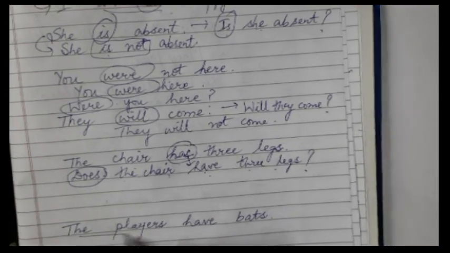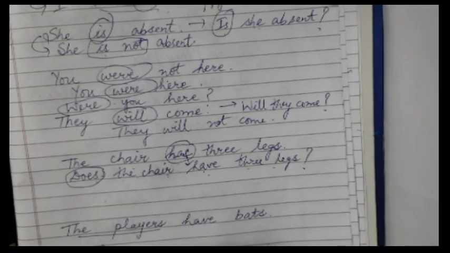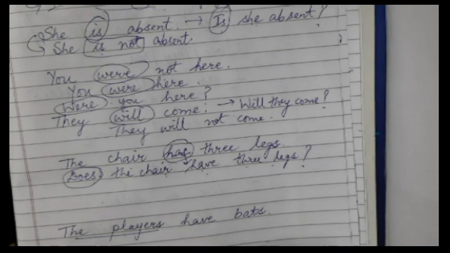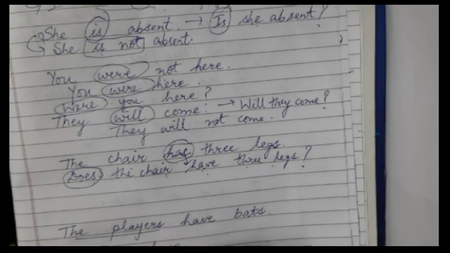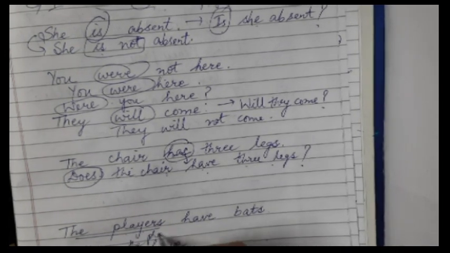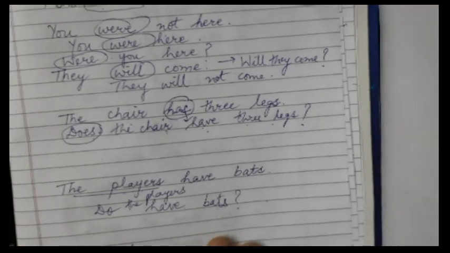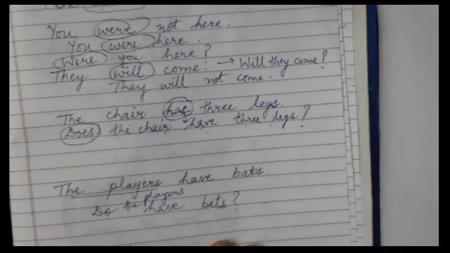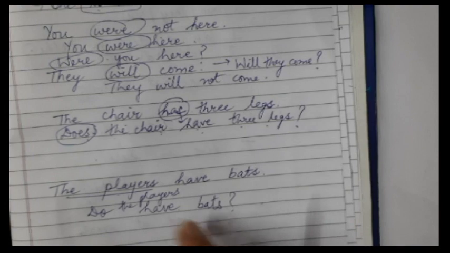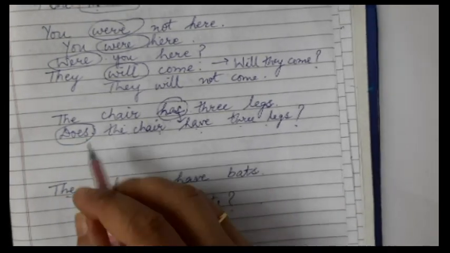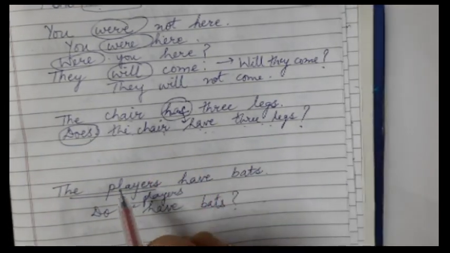We will see our subject. The subject is plural, so do will come. Do the players have? Okay, because it is already have. Do the players have bats? Alright. And when you want to change it into negative, then also we will use do or does only. The chair does not have 3 legs.